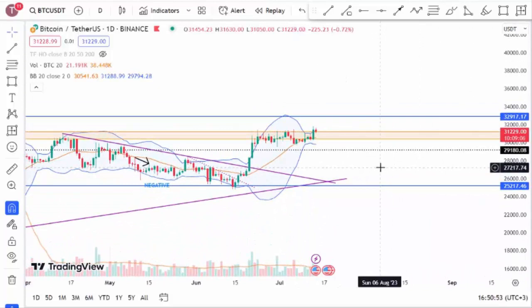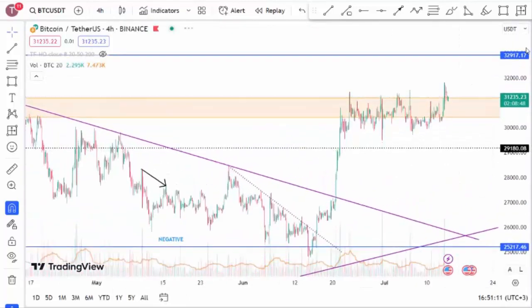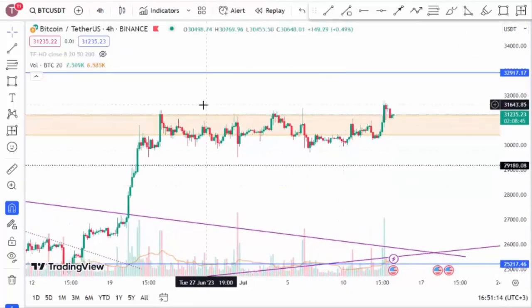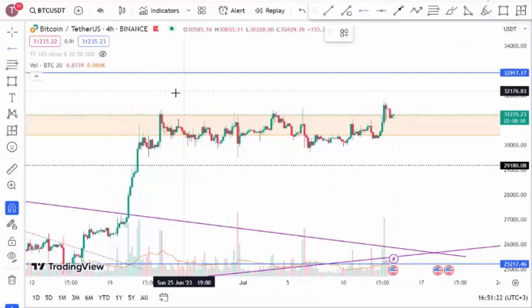After closing the Bollinger Bands, let's continue examining our chart on the 4-hour time frame. As it appears, on the 4-hour time frame, we can see that the desired breakout point has not yet occurred. In fact, if we draw a line, we can see that even if it breaks, it quickly shows a downward movement. In other words, there is no clear breakout. That's why we emphasize the need to be cautious.